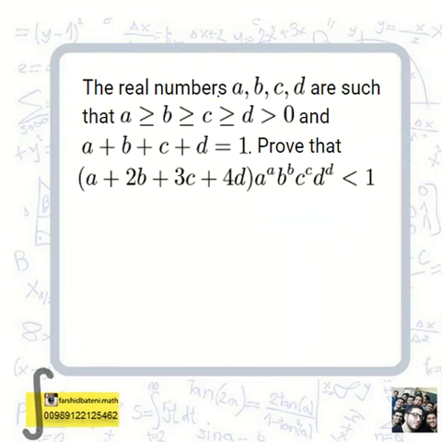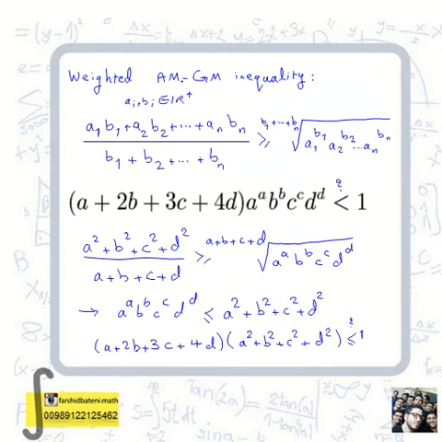Let's see the problem. The real numbers a, b, c, and d are such that this inequality holds and the sum of them is 1. Prove that this term is less than 1. Now, if you consider the three main inequalities that I mentioned, you can see only one of them has a positive real number in the power. It is the weighted AM-GM inequality. The typical form of this inequality is in this way.